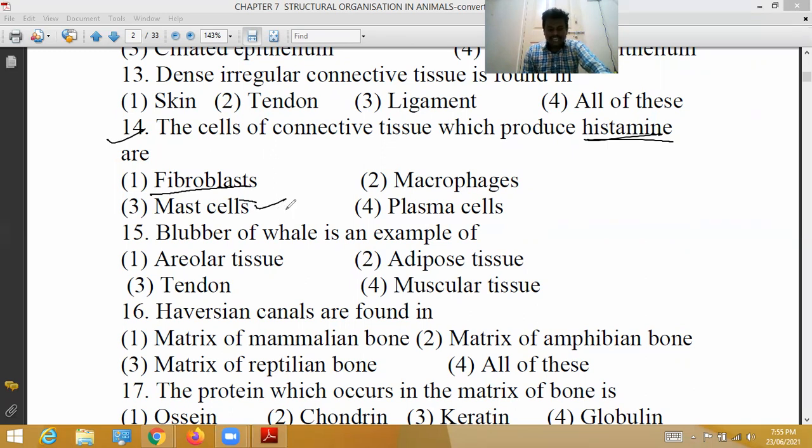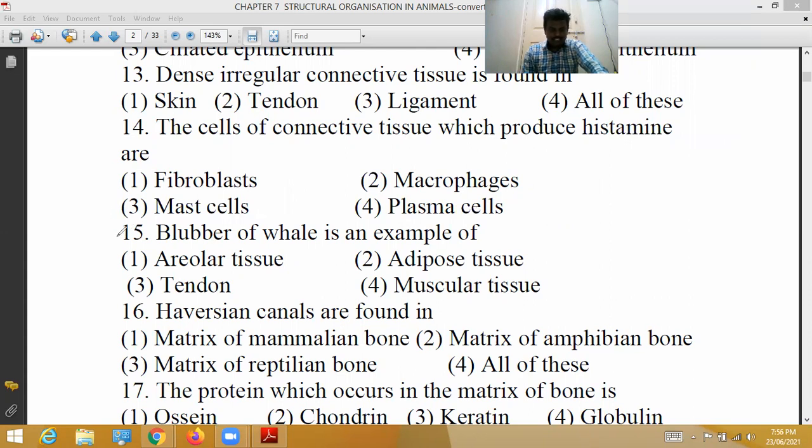The granules of heparin and histamine. Histamine produces inflammation, increases permeability of blood vessels, causes contraction of smooth muscles. So according to the question, the correct option is third, mast cells. Mast cells of connective tissue produce histamine. Okay, that's all. So 14th question, correct option is third. Remaining first, second, and fourth options were wrong.